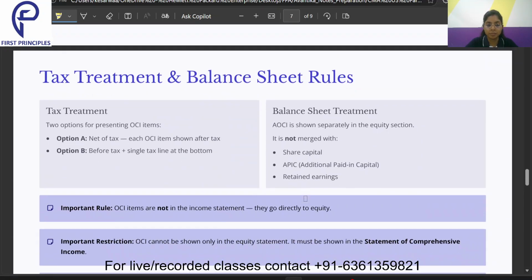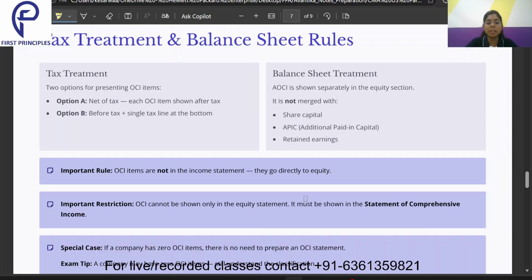Now, tax treatment and balance sheet rules. So what is given over here? Two options for presenting the OCI items. Option A, net of tax. First of all, the OCI items have to be presented after tax. So option A, net of tax, means each OCI item is shown after tax. Every item on your other comprehensive income, you have already deducted the tax and then you are presenting it over there.